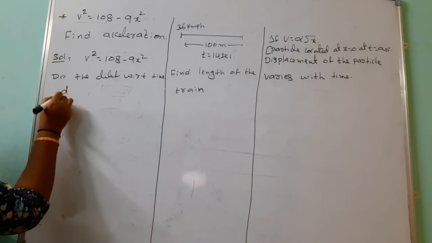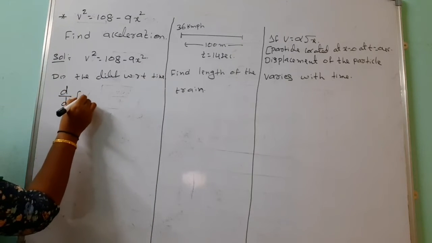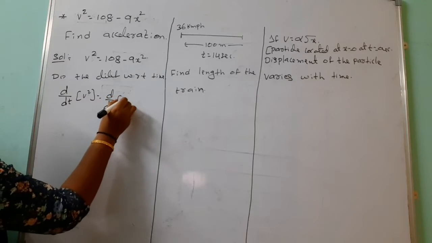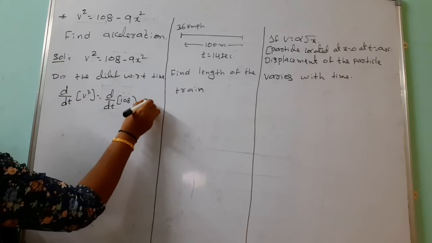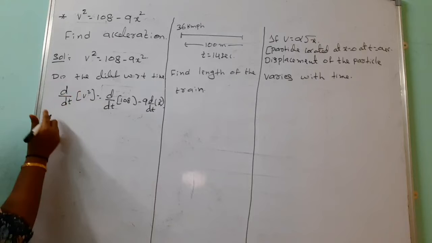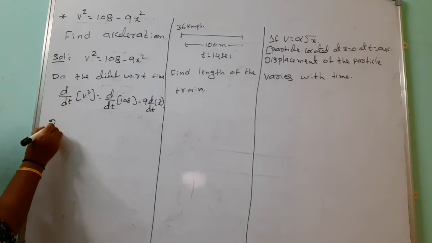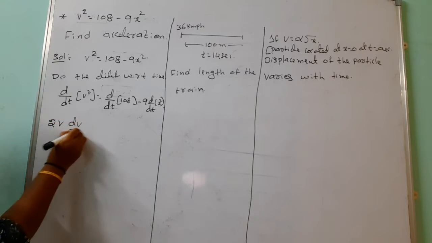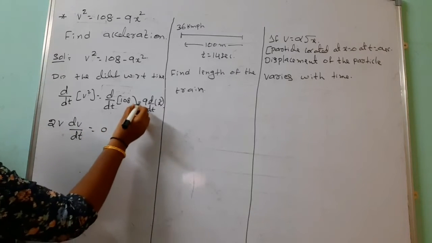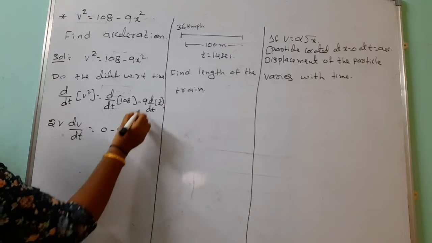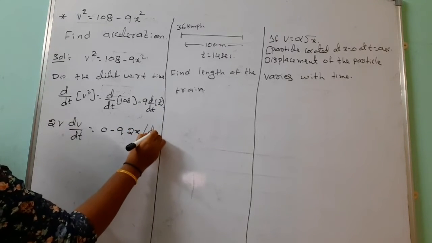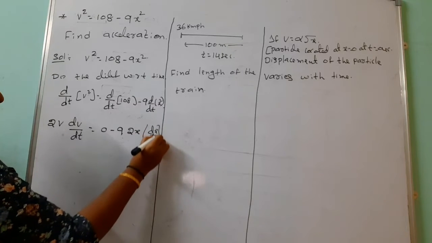So d by dt of v square equals d by dt of 108 minus 9 into d by dt of x square. D by dt of v square formula is 2v into dv by dt equals, constant is 0, differentiation of constant, minus 9 into 2x into dx by dt.